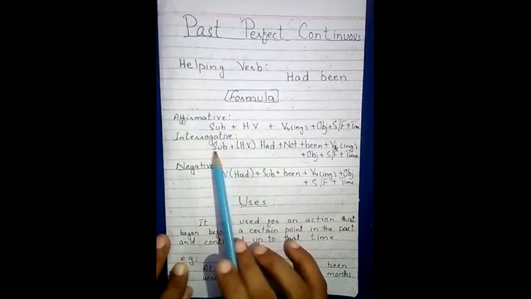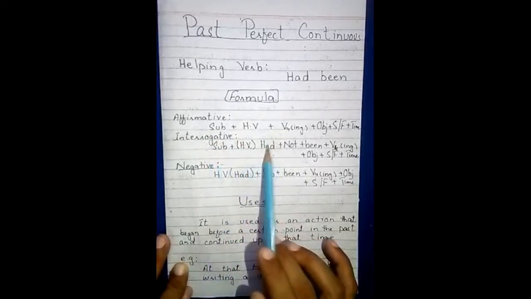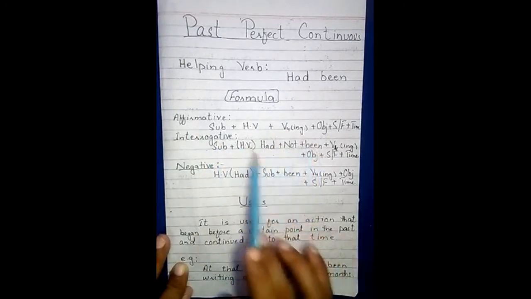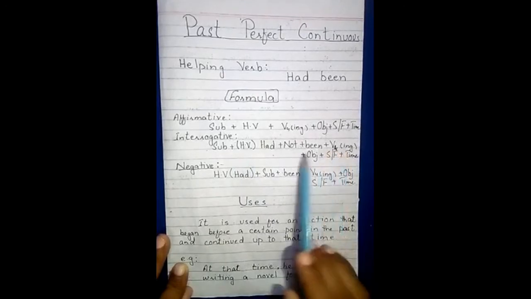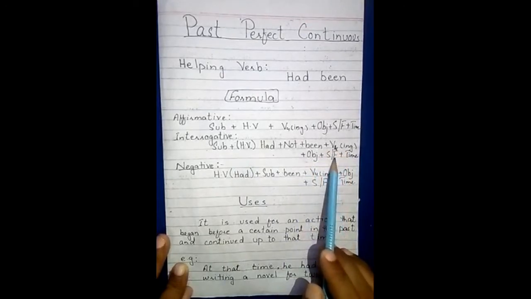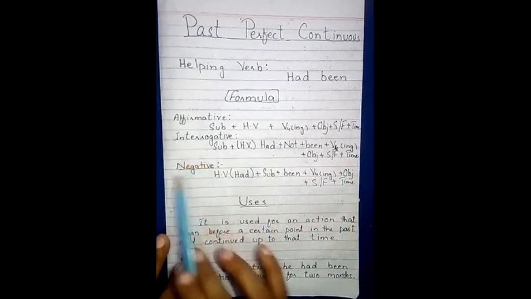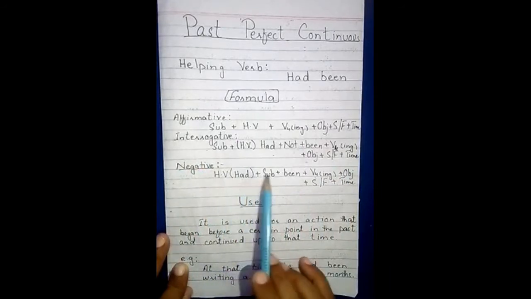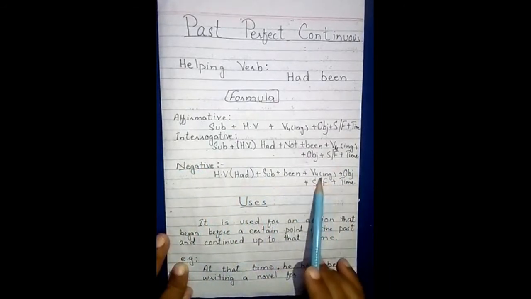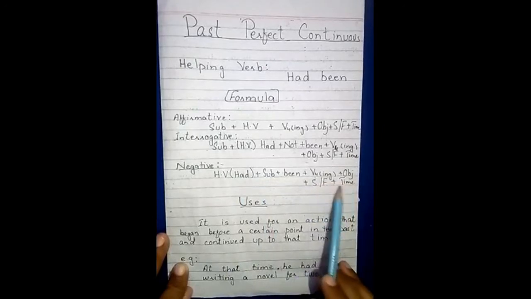So in negative we first use subject, then we split the helping verb had been: first had, then not, then been. Then present participle form, meaning fourth form, then object, then since or for preposition, then time. And in interrogative, this is not negative, it's interrogative. So in interrogative we first use helping verb had, then subject, then been, then verb fourth form, present participle form, then object, then preposition since or for, then time.